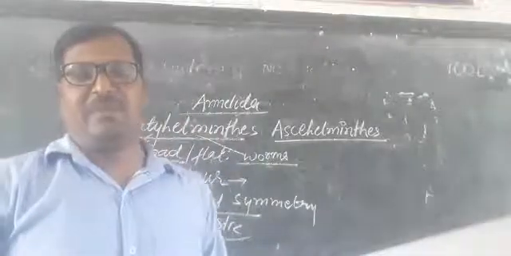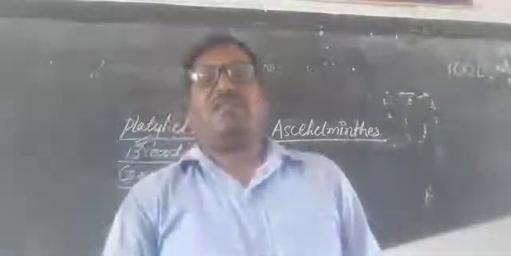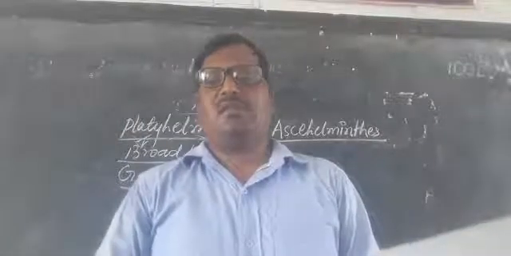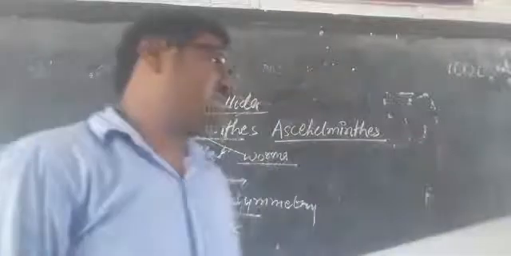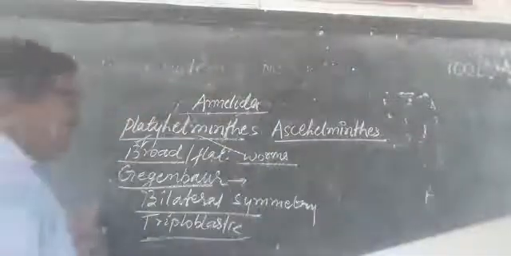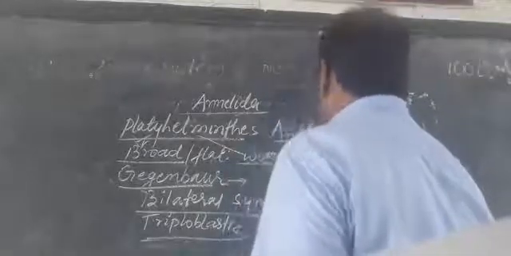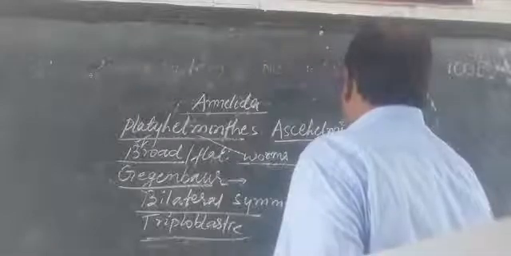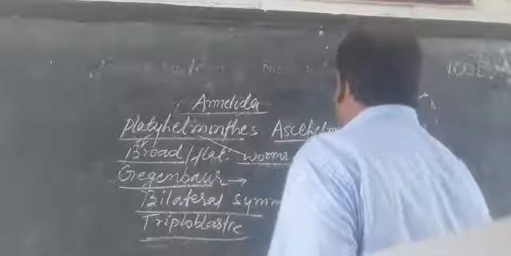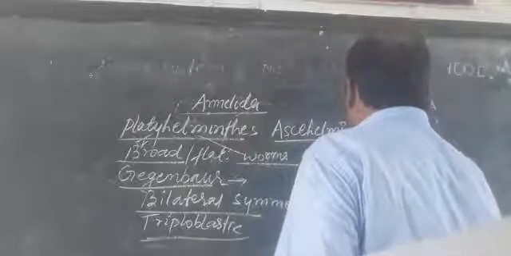Platyhelminthes have a different type of sexes. This means that one individual, let me draw it, one individual has the male sex organ and the female sex organ.